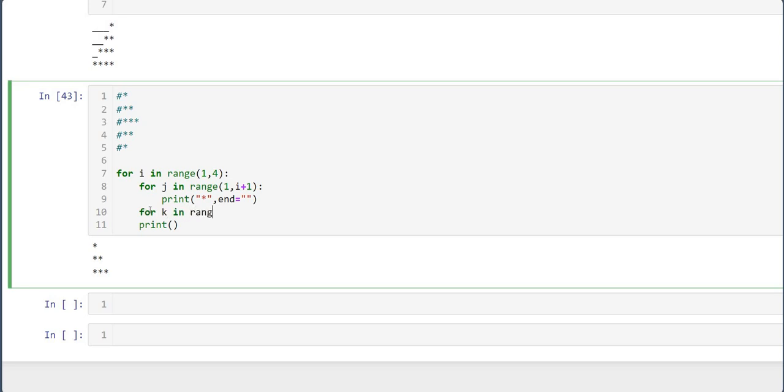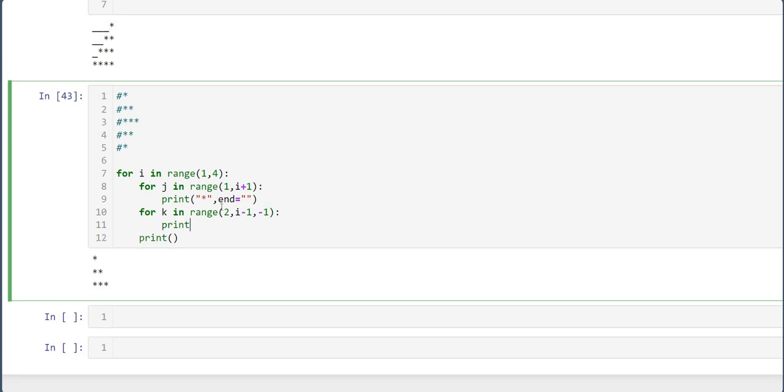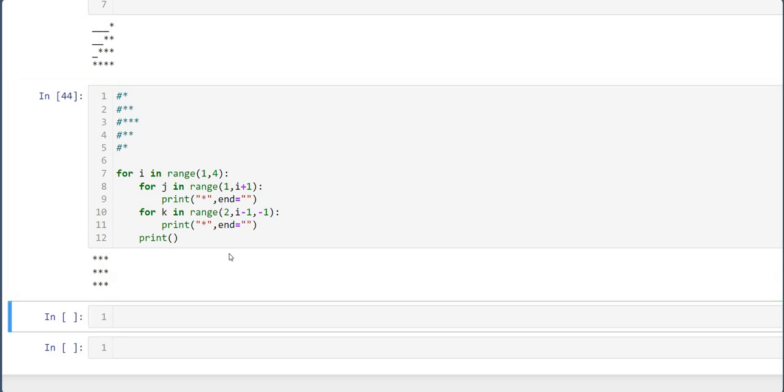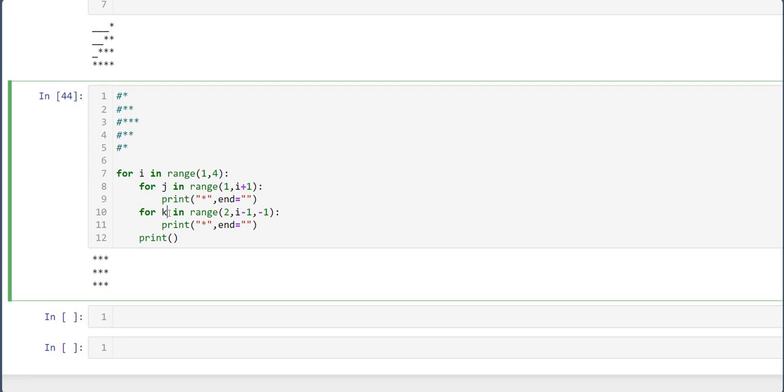For k in range, what's the range here? 2 comma i minus 1 comma minus 1. Now print star.